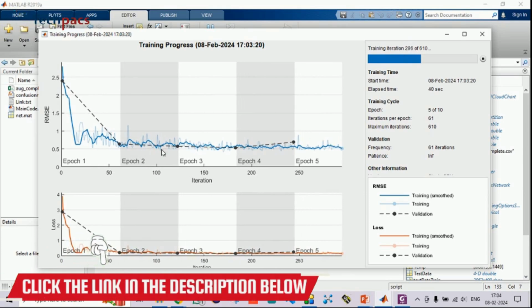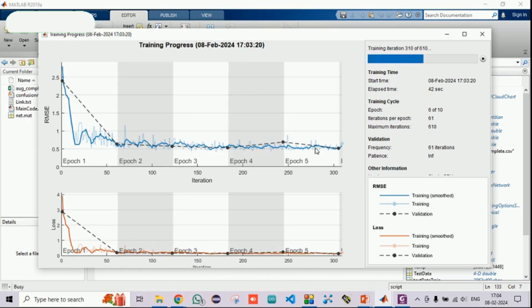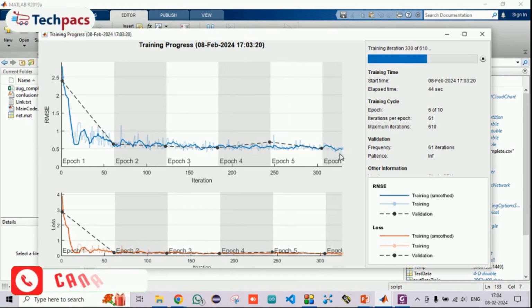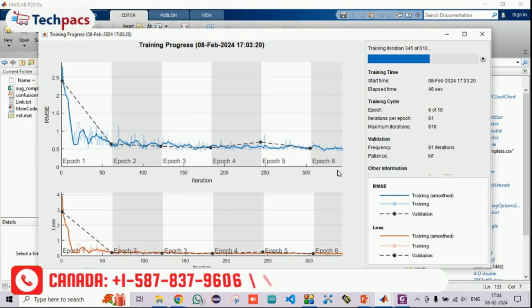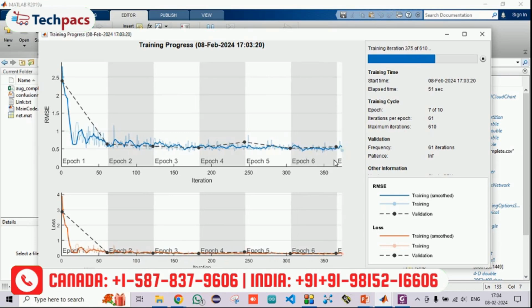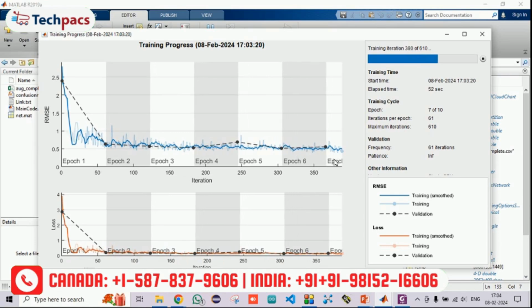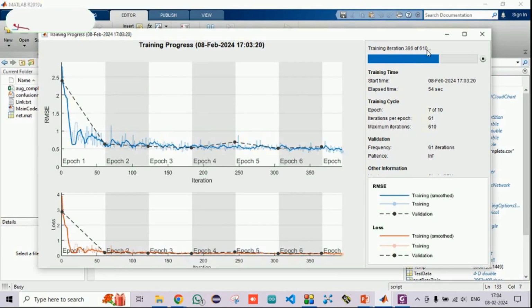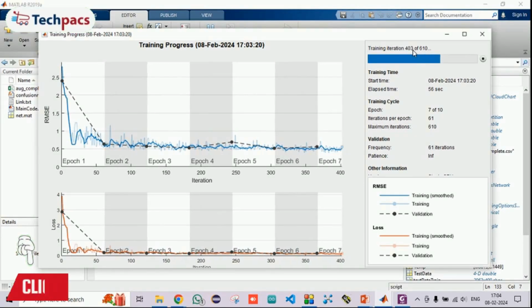You can see as the iterations have been increasing, every time the RMSE and the loss is reducing, which is a better sign for getting a good accuracy. So let's see what we will get after all the iterations. It is still working. Out of 610 total iterations, 398 have been done.